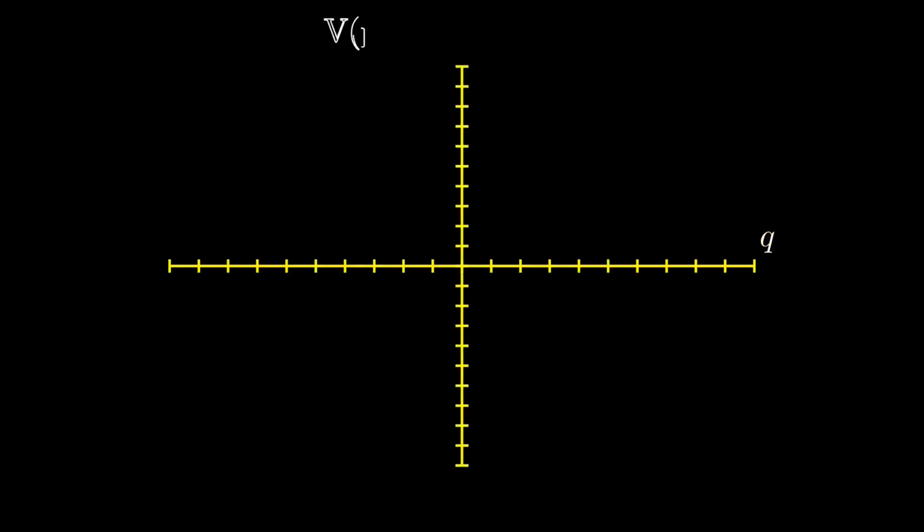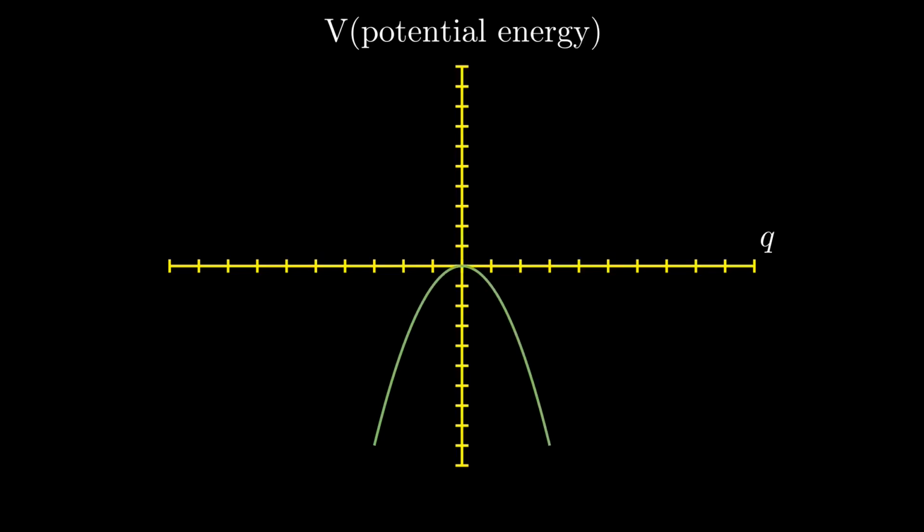Let's look at another type of potential, which is the inverted parabola, which means the potential energy is proportional to minus q square. Any particle with total energy 0 coming from left or right will stop where the potential energy is 0, that is at the origin. Because the total energy and the potential energy can both be 0 simultaneously if and only if the kinetic energy is 0. As the kinetic energy vanishes at the origin, the particle stops there.